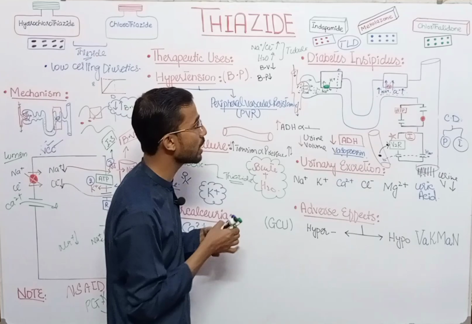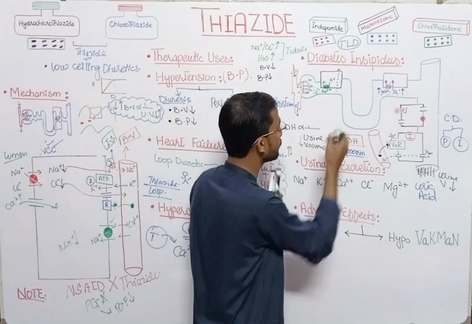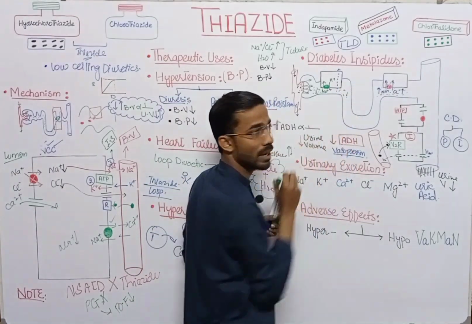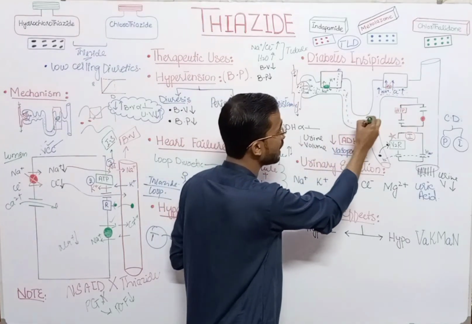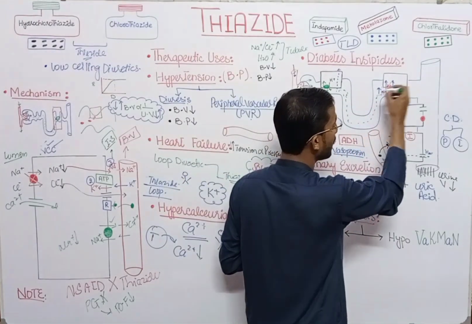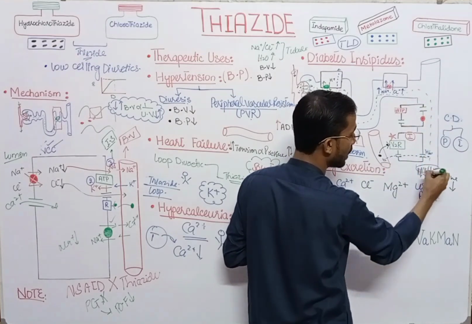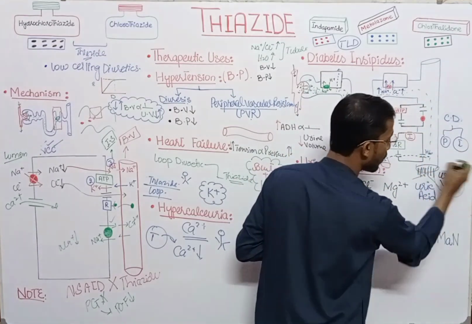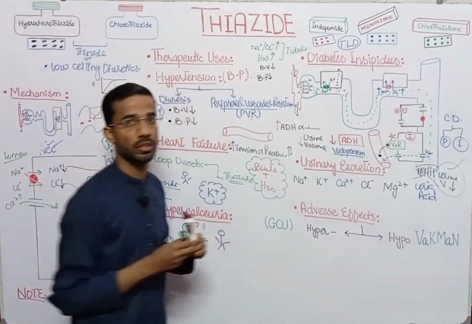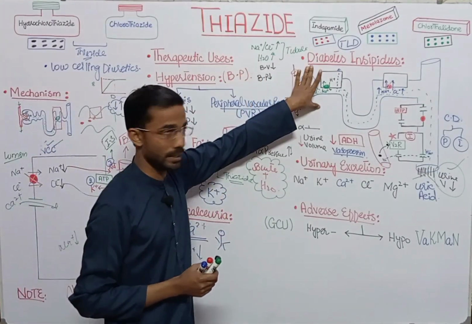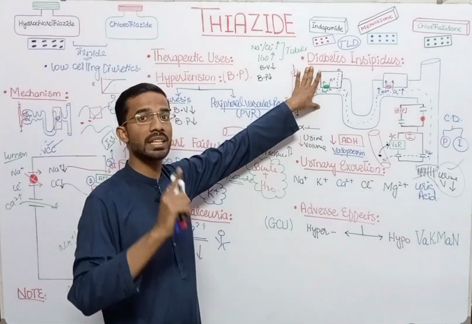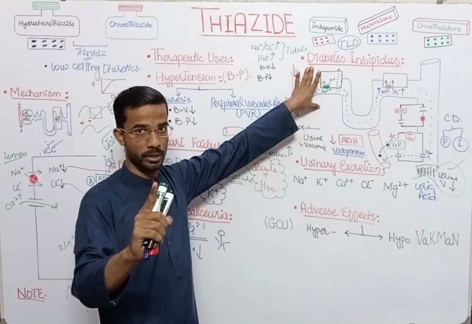So further reduction in the volume of the filtrate will occur, and ultimately the volume of the urine will be reduced. This is the case in diabetes insipidus, where you will see an increase in the urine volume.